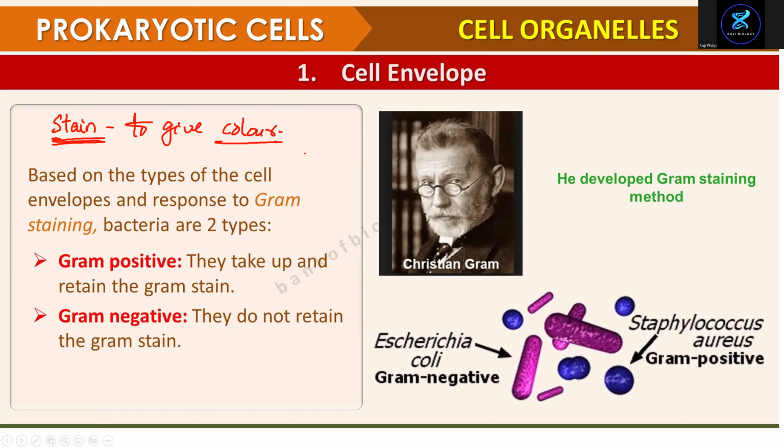Okay. Hope you can hear me. Yes, sir. Yeah, okay. And so what's a stain? Stain gives color to the cells. Okay. And this scientist, Christian Graham, he developed a method of staining. It's called Gram staining. We don't learn the steps, but he colored the bacteria with specific stain. And if the stain is present, it's called Gram from his name, Gram positive. If it's absent, he called it Gram negative. Okay. Gram positive gets a darker color, gram negative as a lighter color.